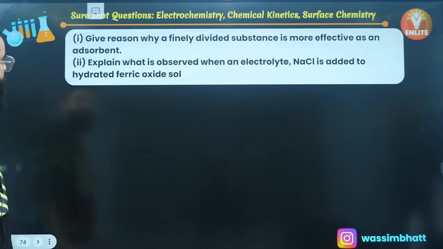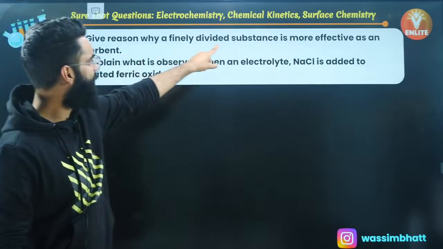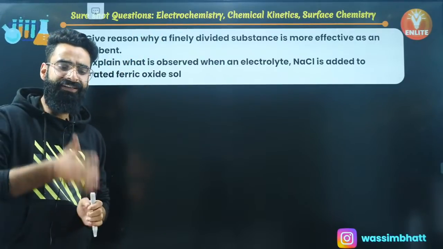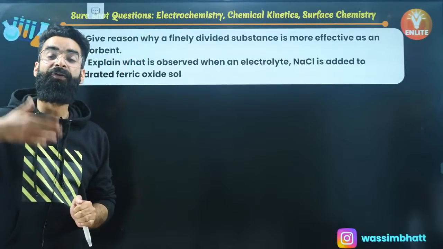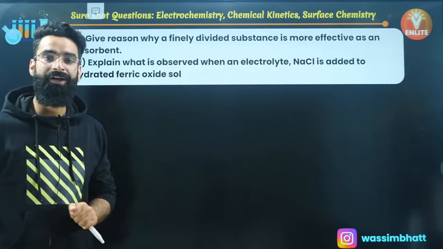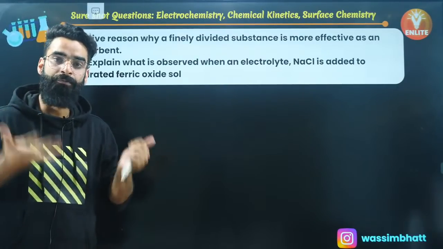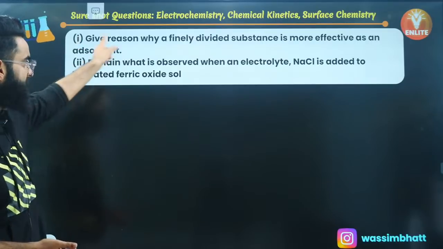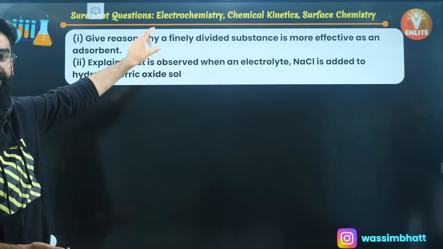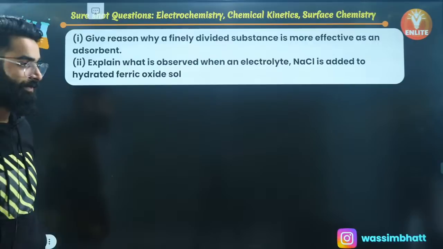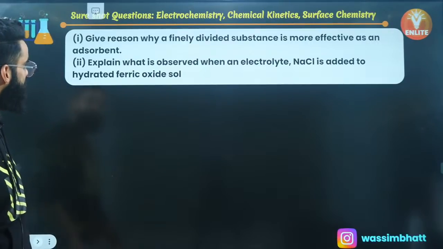One more question on the screen. Give reason why a finely divided substance is more effective as the adsorbent. Because when you divide the adsorbent finely in the powder form, surface area exposed becomes more, and the more the surface area exposed, the more is going to be the extent of adsorption, right? What happens when we divide an adsorbent into small pieces? The exposed surface area increases, due to which adsorption increases.